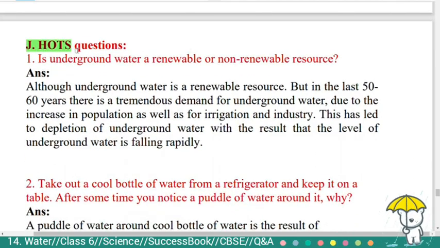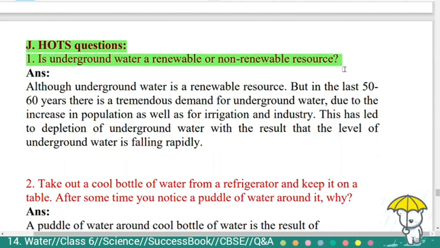Next, main HOTS questions. First question, is underground water a renewable or non-renewable resource? Answer, although underground water is a renewable resource, in the last 50 to 60 years there is a tremendous demand for underground water. Due to the increase in population as well as for irrigation and industry, this has led to depletion of underground water, with the result that the level of underground water is falling rapidly.